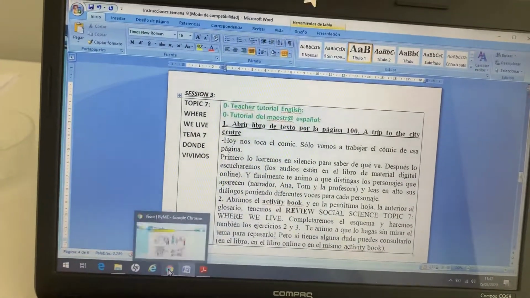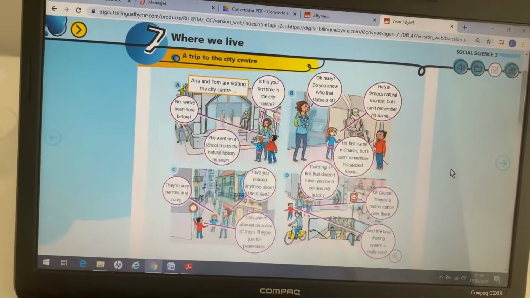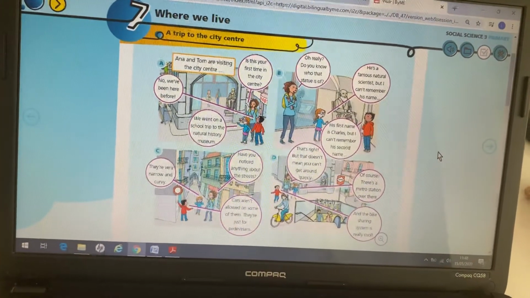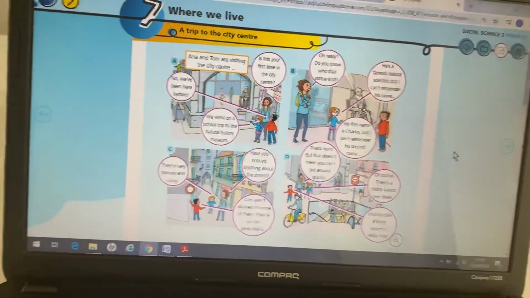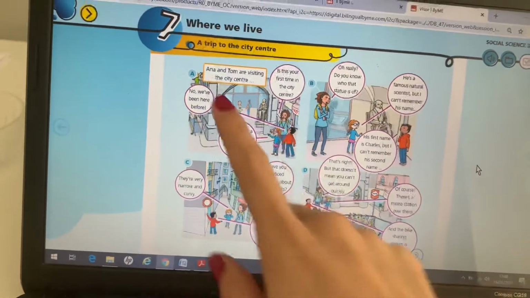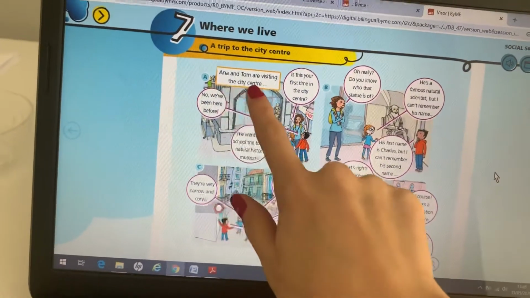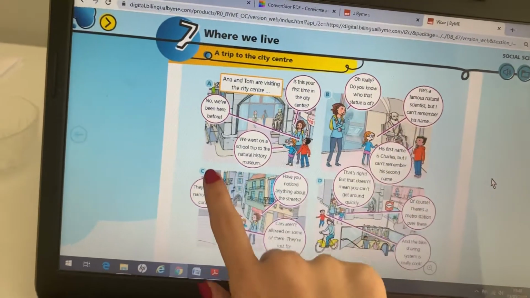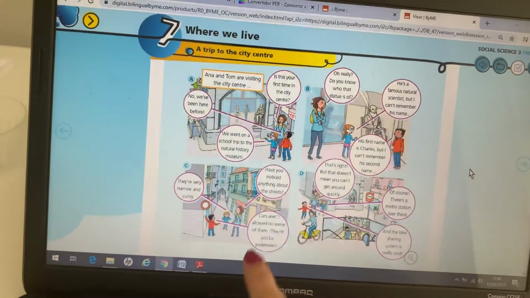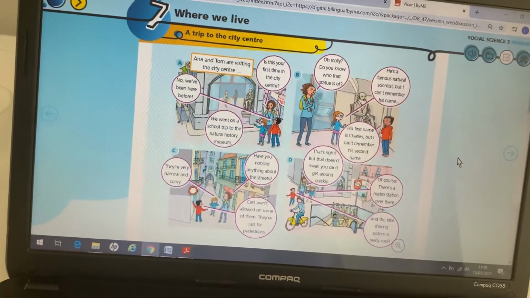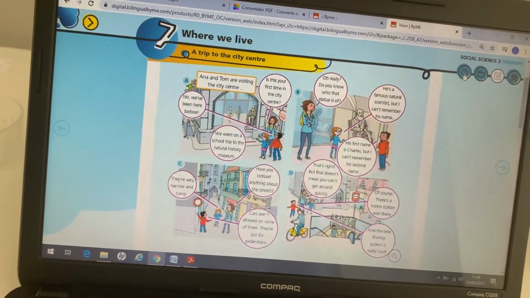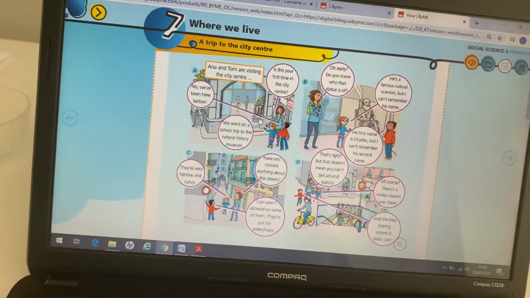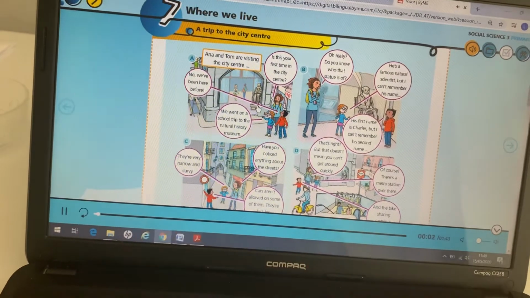Here we go. This is your book, this is page 100 and this is the comic. The first thing that you have to do, activity 1, is to read in silence. You need to read it in your minds. You have to start here with the narrator sentence and then the bubbles in A, in B, in C, and in D, okay? When you finish reading it in silence, you have to listen to it. You have the option in your online book to press here and then wherever you want in the comic, and it starts, okay?